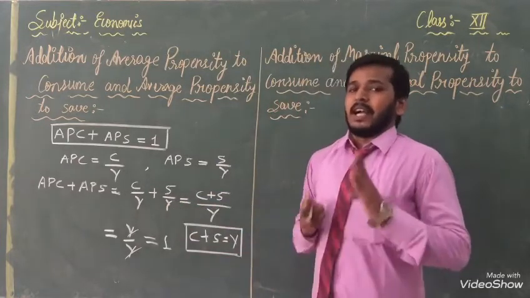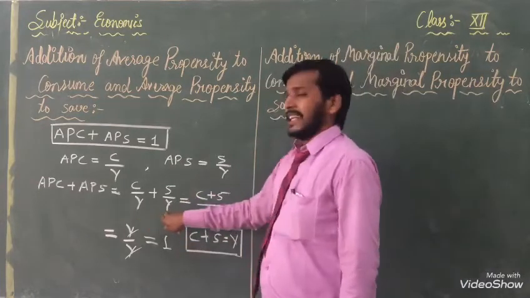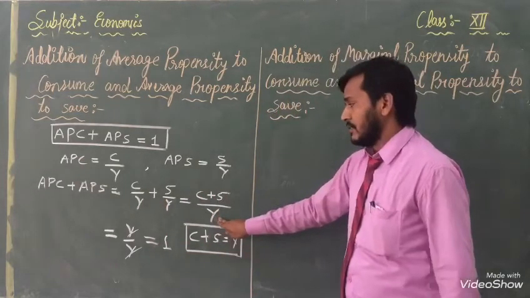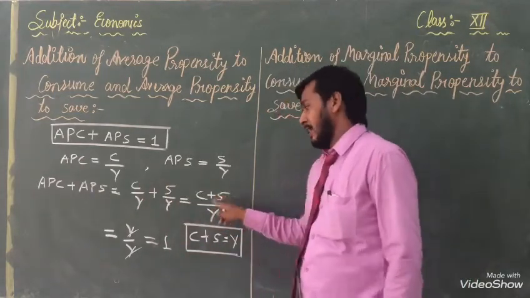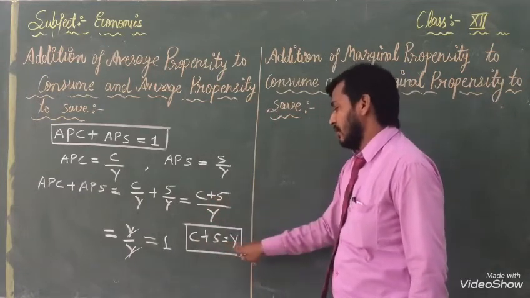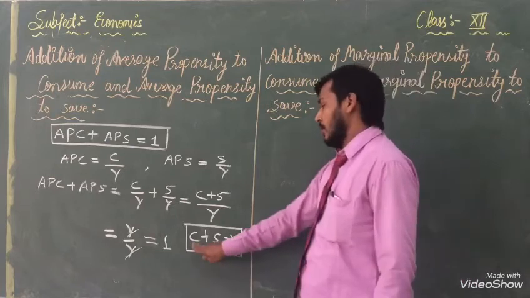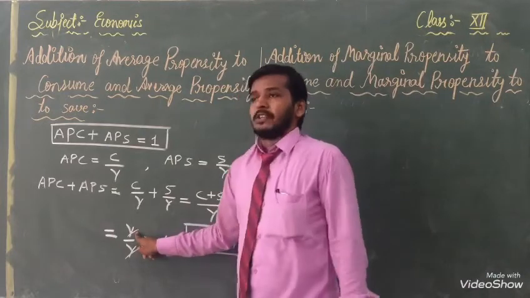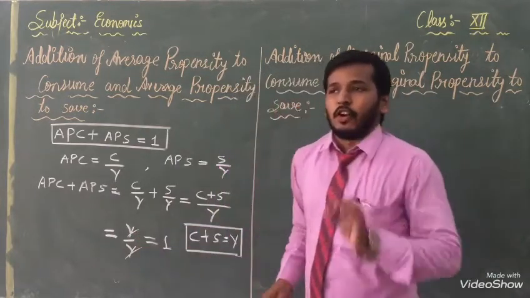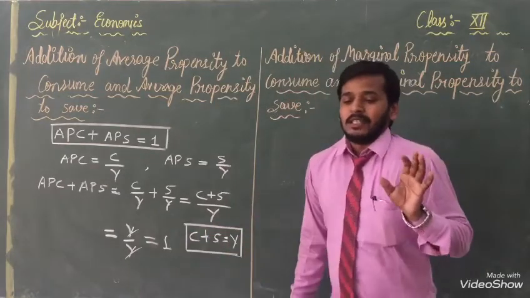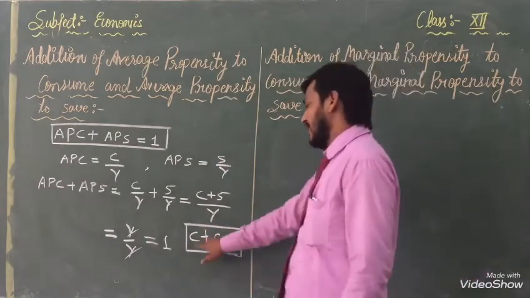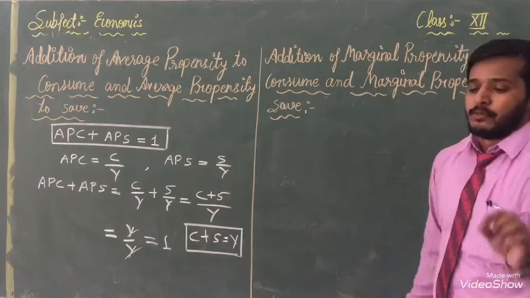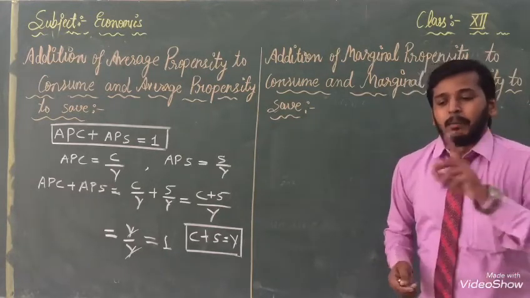और आप सबको पता है कि आगे जब क्वेश्चन हम सॉल्व करते हैं, we are taking LCM, but now both are the same, then Y we have to write, and C plus S, at the place of C plus S we will write Y, because according to our formula C plus S equal to Y. So at the place of that we have taken Y by Y, and it is crossed and we got 1. That's why it is proved. Clear?